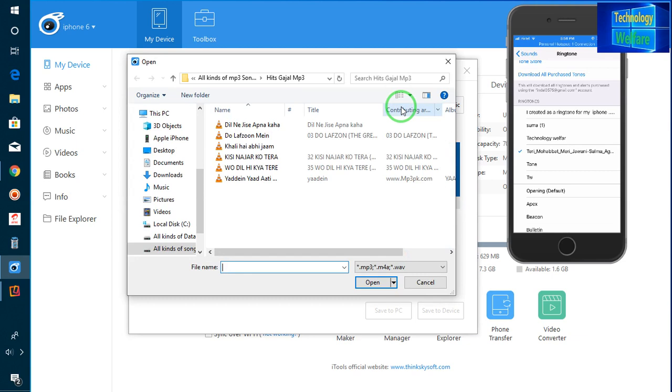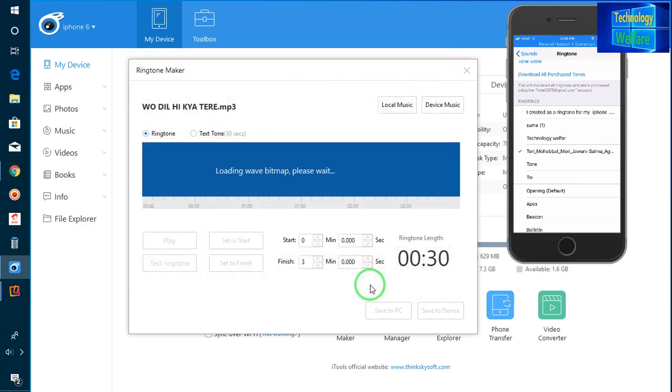I will import my song from my laptop. So I will now select any song. I have selected this one. Now it's loading. Here, according to your own choice, you can select the length of the ringtone.